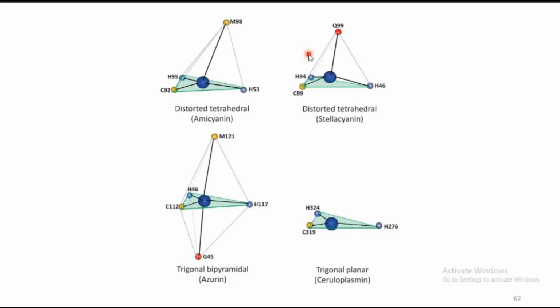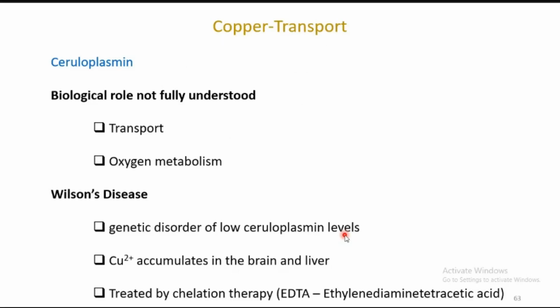So they can tune their coordination environment as well as geometrical parameters. Ceruloplasmin is thought to contain a trigonal planar copper center, copper in the +1 state. It is an unusual coordination mode. Generally 4, 5 and 6 coordination you can encounter, but rarely the trigonal planar arrangement.